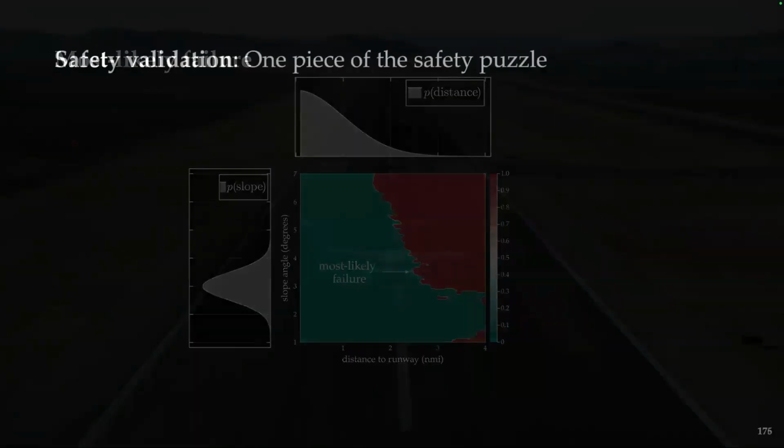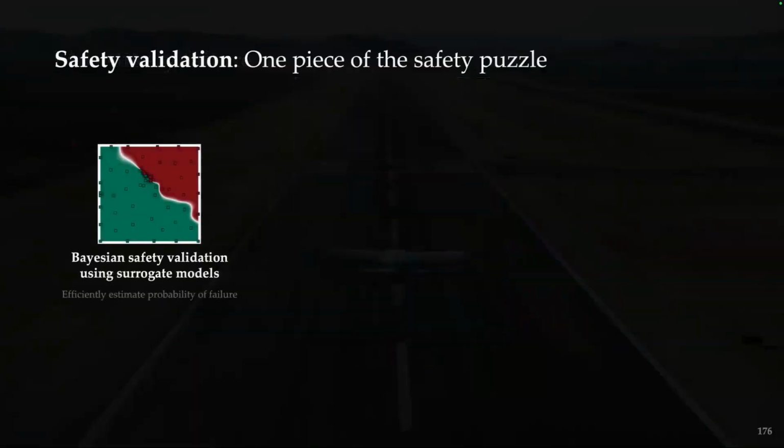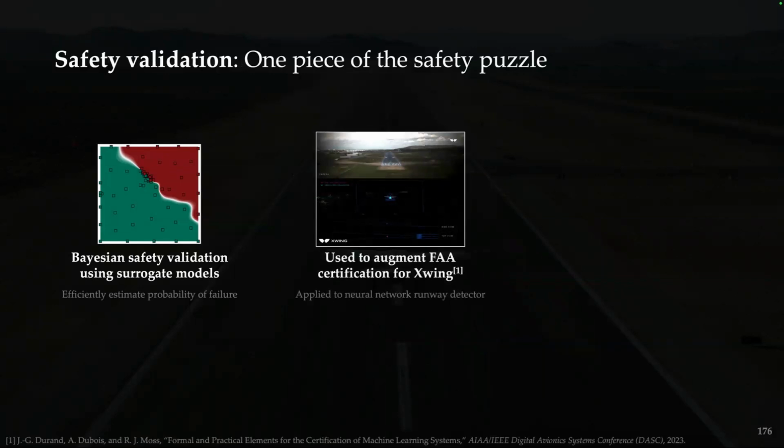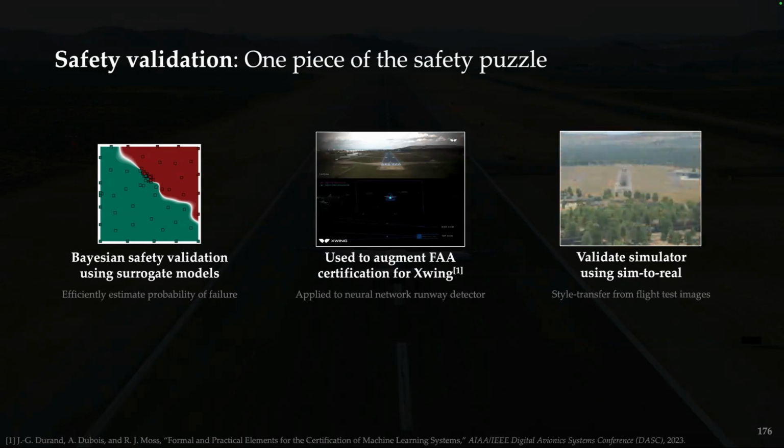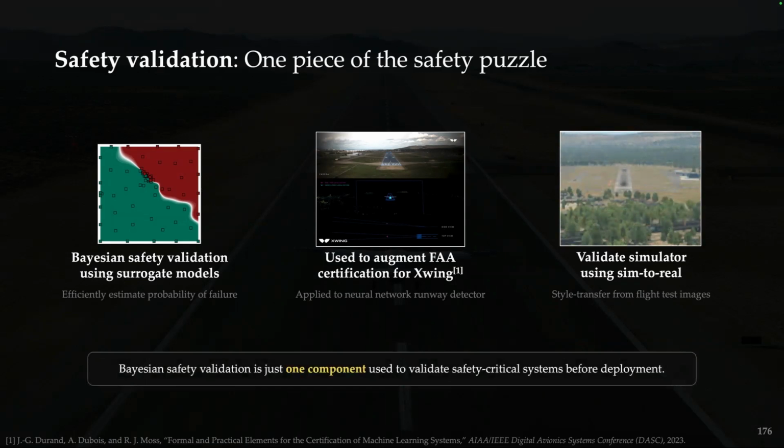To step back as a reminder, safety validation is just one piece of the safety puzzle. So here we introduce a method to efficiently estimate failure probability. This has been used to augment the FAA certification for X-Wing, where it's applied to this runway detector that uses a neural network. Other things you could do is to validate the simulator itself using sim-to-real techniques. In this case, say, take flight test images and use a style transfer to go from an image like this and map it onto what you see in simulation. And again, Bayesian safety validation is just one component used to validate these safety critical systems before they're deployed.